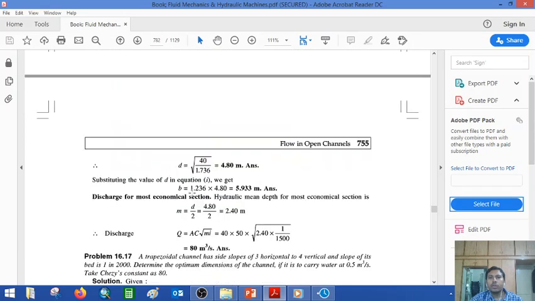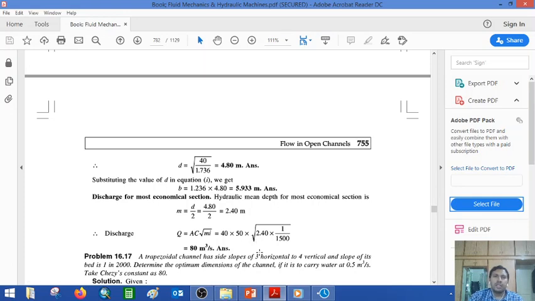So you put 1.236 into d, which is 4.80, and you get 5.9 meter. Now the second condition, for the hydraulic mean depth, is m equal to d by 2. So you insert 4.8 by 2, and it comes to 2.40.